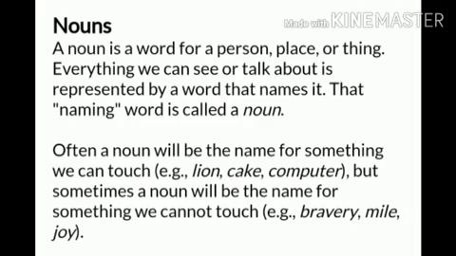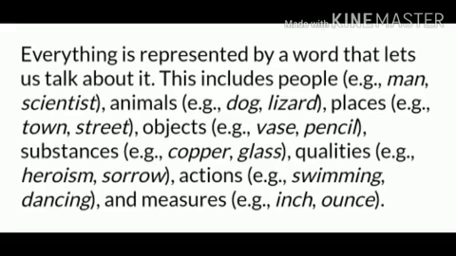A noun is a word for a person, place or thing. Everything we can see or talk about is represented by a word that names it. That naming word is called a noun. Often a noun will be the name for something we can touch. Example: lion, cake, computer. But sometimes a noun will be the name for something we cannot touch. Example: bravery, mile, joy.